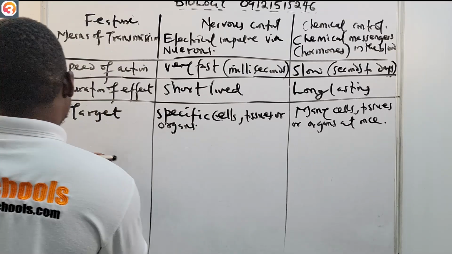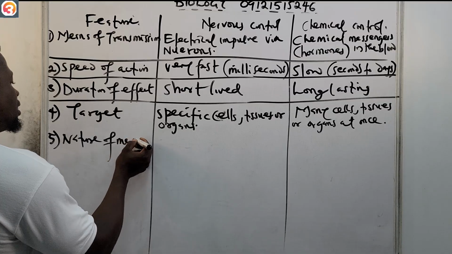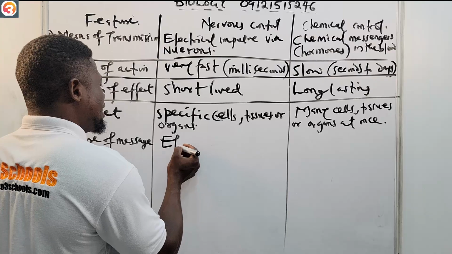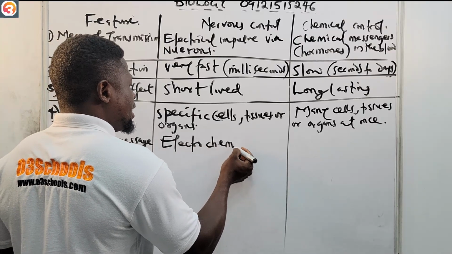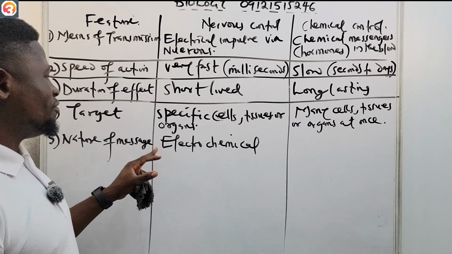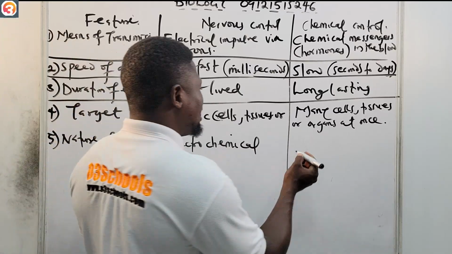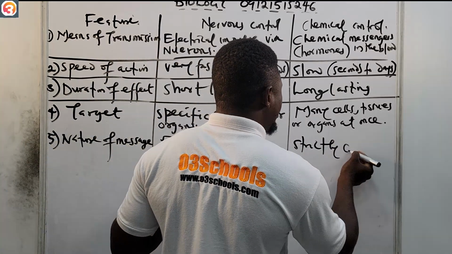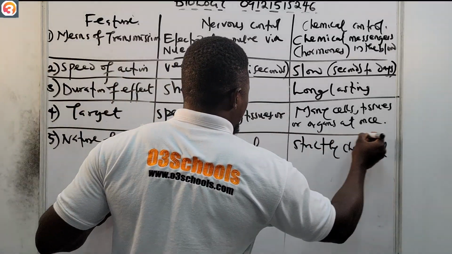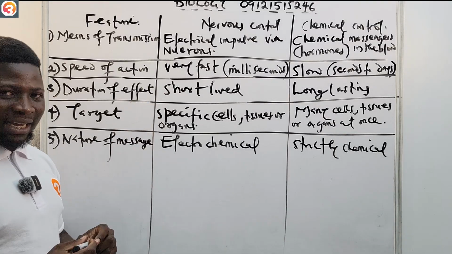Now let us see number 5, nature of message. For nervous control, it is electrochemical. We'll see it when we talk about neurons. While for chemical control, it is strictly chemical. So it is electrochemical for nervous control, but strictly chemical for chemical control.